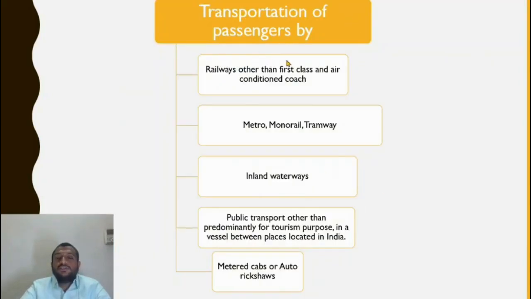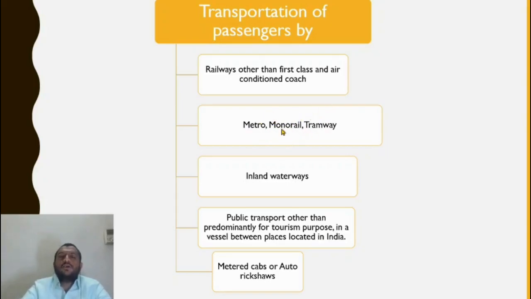Now, transportation of passengers by railways. Railways normally is taxable if you are in an AC coach or a first class coach. If you are in a general compartment, no GST will be leviable. Transportation of passengers by metro is exempt. If you see the metro, there will be no GST.